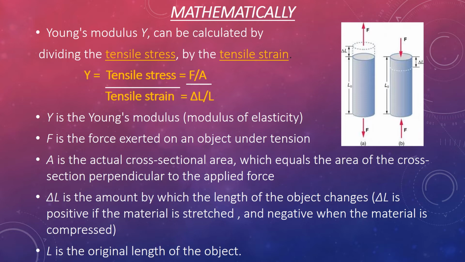If the Young's modulus is more, it means more force will be required and change in length will be less, because Young modulus has a direct relation with the force and inverse relation with delta L. Here Y is the Young's modulus, or you can say the modulus of elasticity. F is the force exerted on the object under tension. A is the actual cross-sectional area, which equals the area of cross-section perpendicular to the applied force. Delta L is the amount by which the length of the object changes. Delta L is positive if the material is stretched and negative when the material is compressed. And L is the original length of the object.